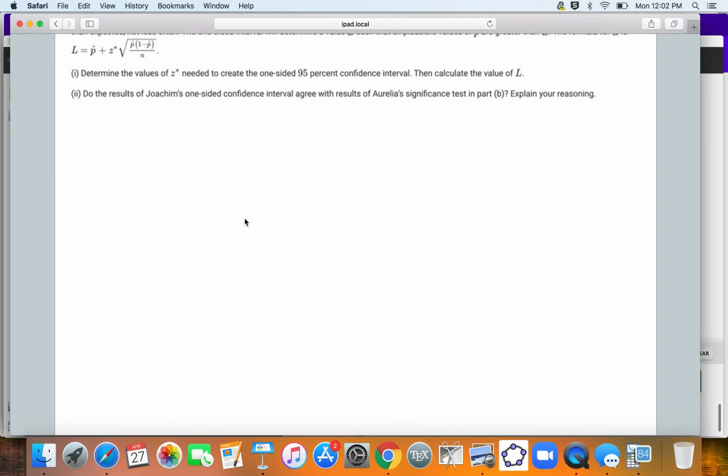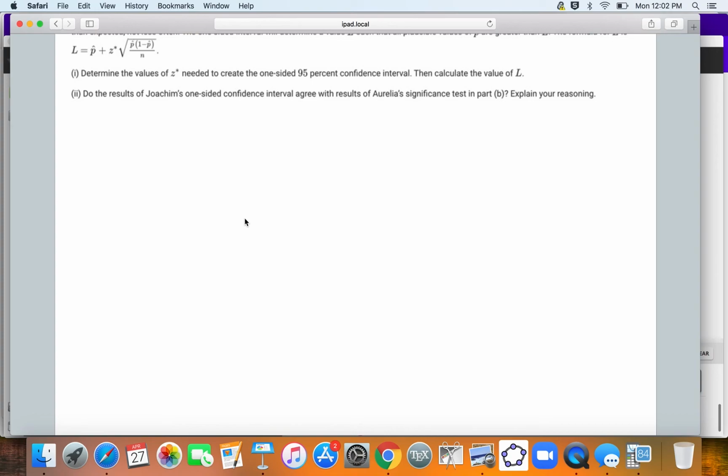All right, so for this one-sided confidence interval, this is a little bit more in-depth of a question. Since I still want it to be 95%, I now only want to look at when my values of p hat are larger than 1 out of 6. So I want my 95% to be the larger 95%. I want to separate the smaller 5% from the larger 95%.